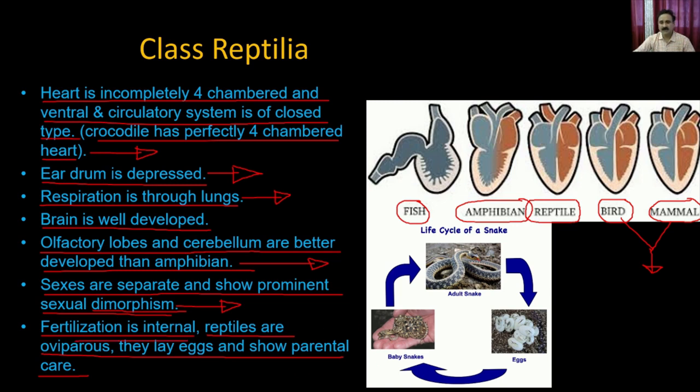Once the fertilization is done, the female snake lays the eggs, and these eggs are protected, and the female keeps them warm for some time, and that's how they go through the process of development. From the snake eggs the tiny baby snakes come out, and these tiny baby snakes acquire nutrition, and that's how they convert into adult snakes.